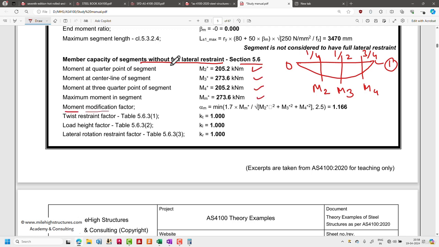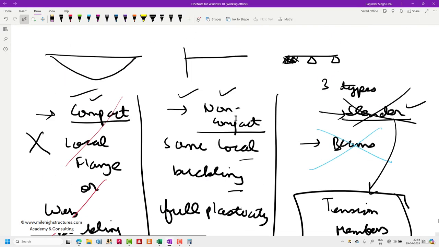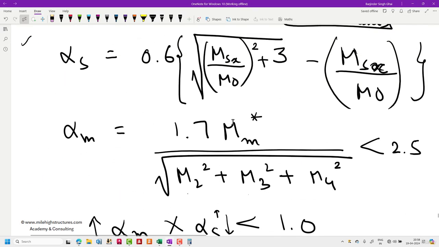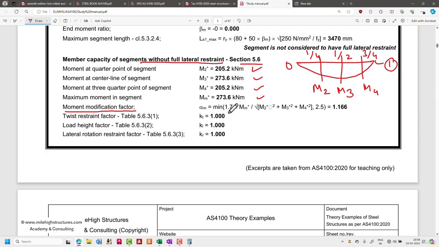After that, we can calculate the moment modification factor. This is the value that I had discussed with you a few minutes back under the written notes. So in here, we were talking about this particular value, alpha m. Alpha m we can calculate as 1.7 times M m star. M m star is basically the maximum moment in the segment. From this and this value, our maximum value is 273.6. So 1.7 into